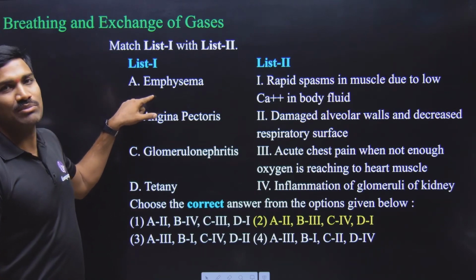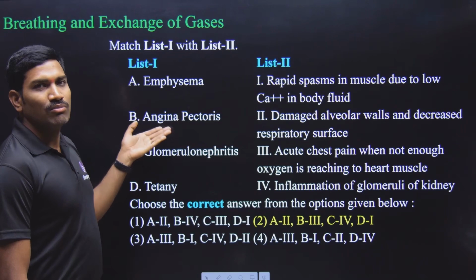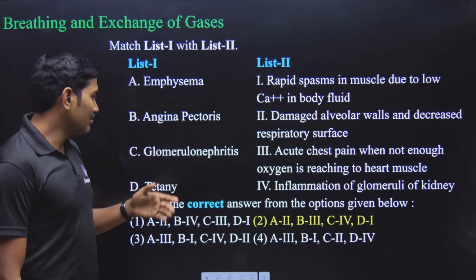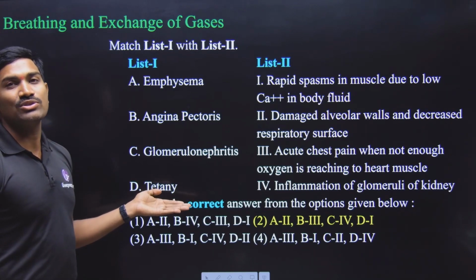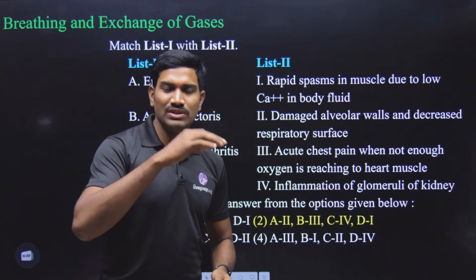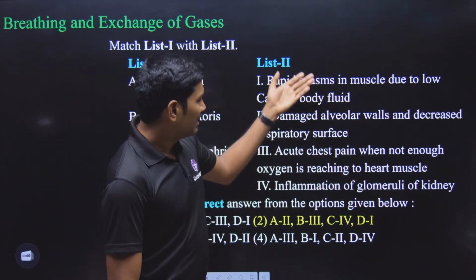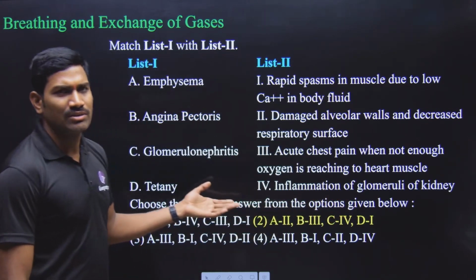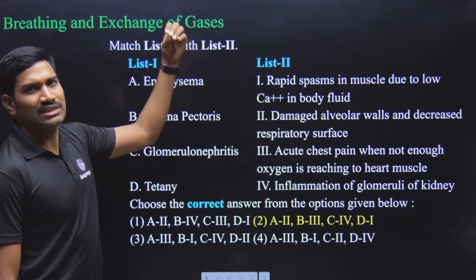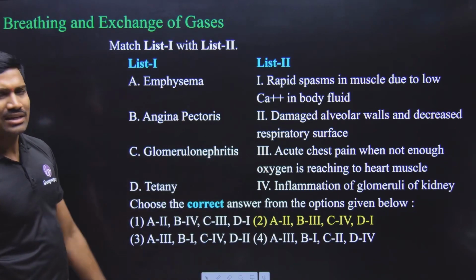If you see this emphysema, breathing and exchange of gases, angina pectoris, okay, this is from the body fluids in circulation, and glomerulonephritis, this is from the excretory products and their elimination, and the tetany, it is from the locomotion and movement. From each chapter, under the diseases part, at the end of each of these chapters they have given one, and the corresponding conditions also they have given, and these are also direct NCERT content only. They are not that much confusing, but anyhow, since the first one is related to breathing and exchange of gases, I kept it under this particular one, and the answer for this one is option 2. Okay, direct and simple matching only.